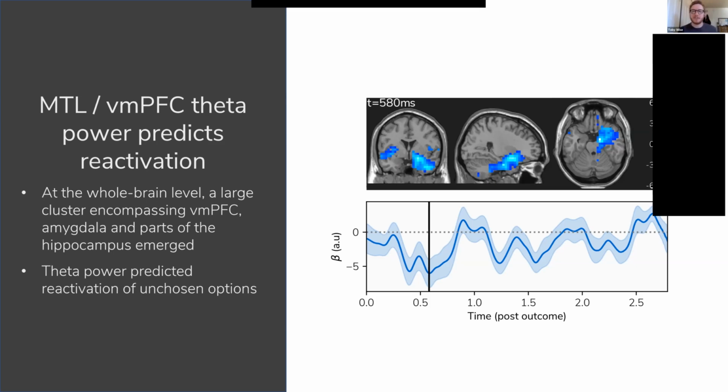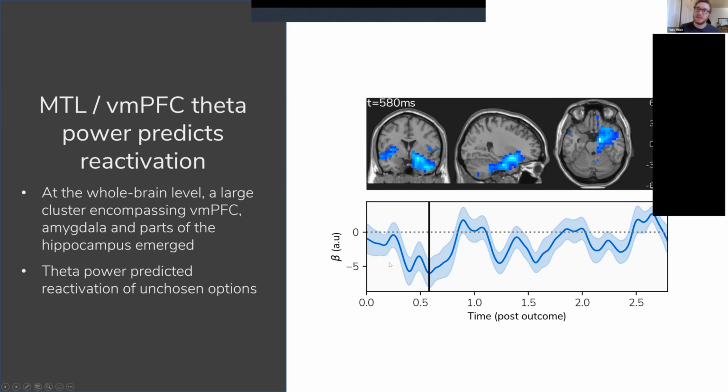So essentially what we're trying to see is whether the amount of theta power we see is related to the amount of reactivation we see. And this turned out to be the case. So this is at the outcome phase. Our subjects have received an outcome, and we see that around half a second after they receive the outcome,